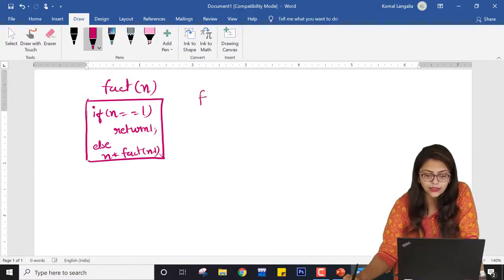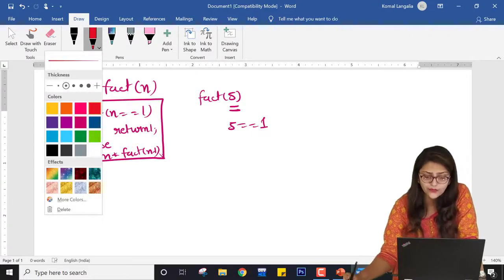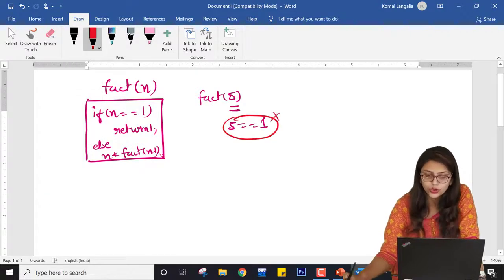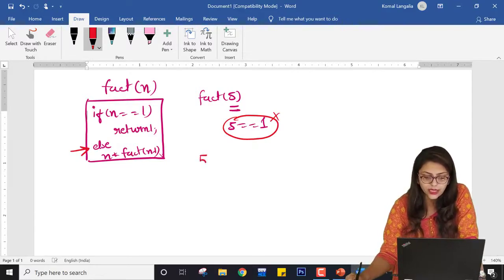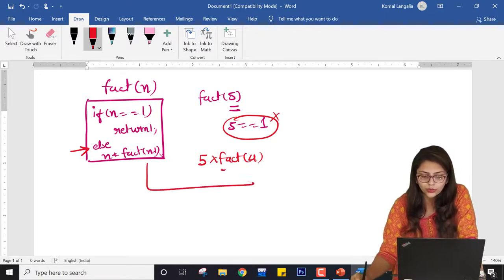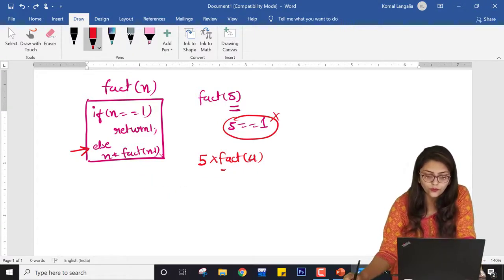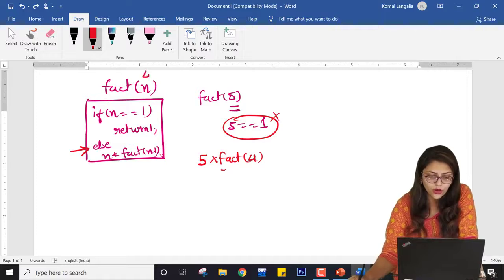So what is happening when I am writing fact of 5? It will check if this 5 is equal to 1 or not. So if this 5 is equal to 1, no, the condition is false. So it will go to this else. Inside this else I have written n into fact of n minus 1, that is 4. Before going back to main, it will just call fact of 4.